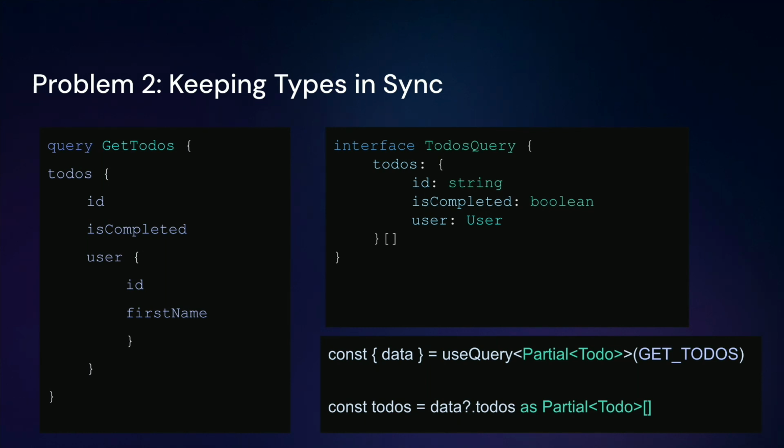And the problem with that is now you don't know what you actually got back. You have to check for undefined in all of those places. You have to check for undefined on your user and on your ID and isCompleted. And so that's also only kind of a partial solution. So what's a better solution?